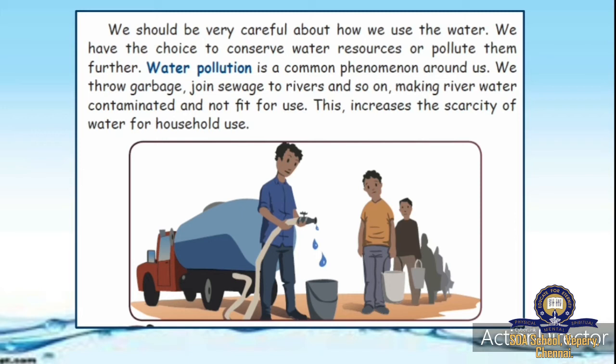Only from the lakes, rivers and all are we getting water. Because of that water only we are surviving. If we pollute these kinds of water, what will happen? At last we will not get any water and we will have a scarcity of water. We cannot find water anywhere. So these things we should not do. We should safeguard the water, do rainwater harvesting and save rainwater. We should not waste water. All these things we have to do.